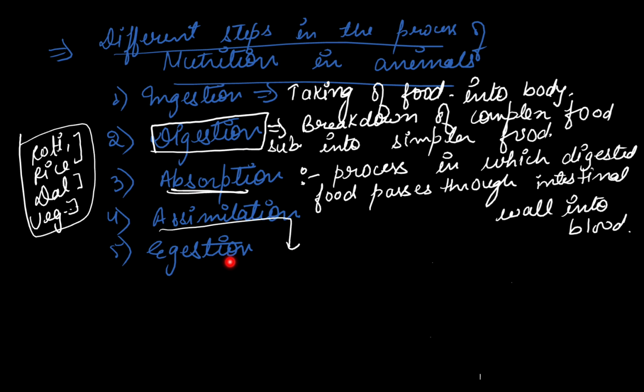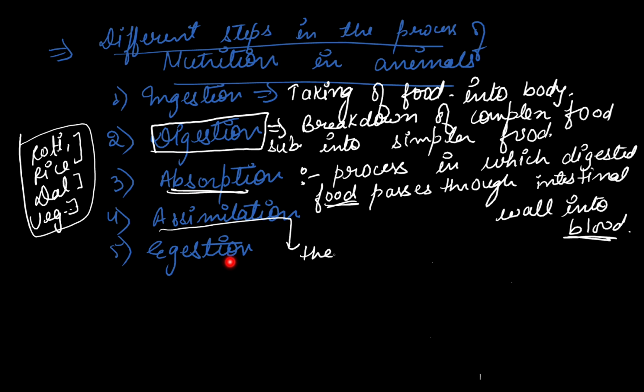What do you mean by assimilation? Look, beta, blood carries the absorbed food. When the digested food goes into the blood, then this blood carries the absorbed food to different parts of our body. The food then enters each and every cell of the body. Why is there a need for food to enter each and every cell? Yes, tell me. Just to provide energy and materials for the growth and repair of the body.